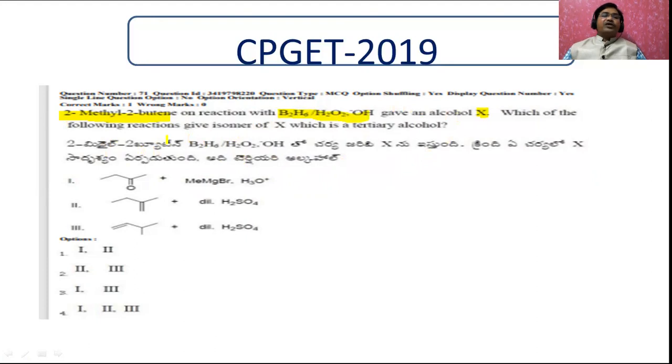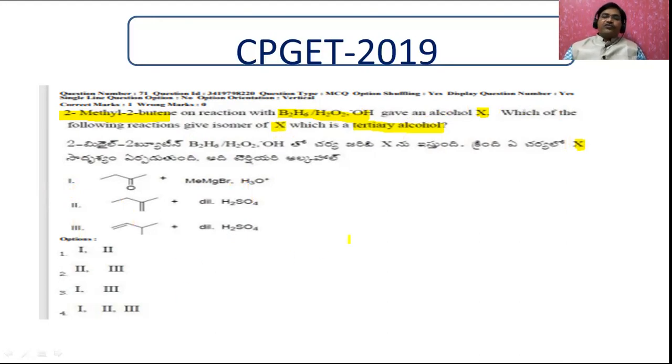And the following reactions give an isomer of X, and this is always a tertiary alcohol. We have to find out what X is in this reaction. Among these three, which will give the tertiary alcohol that must be an isomer of this X.